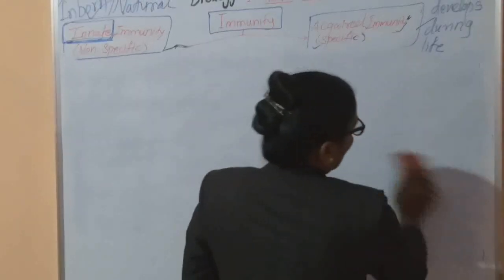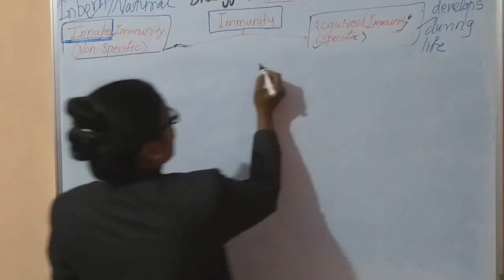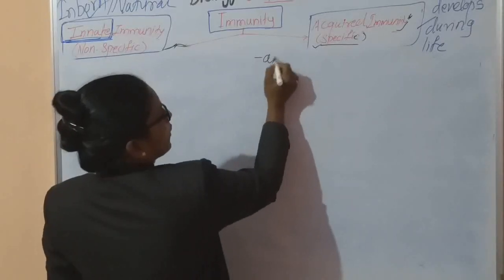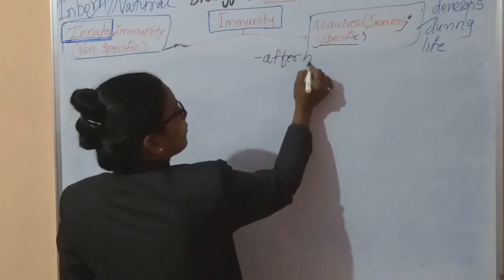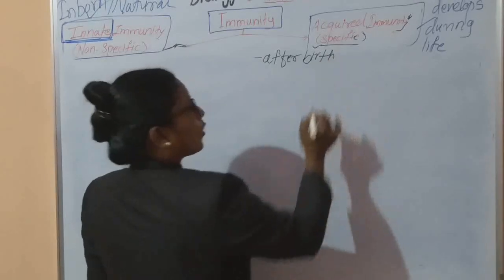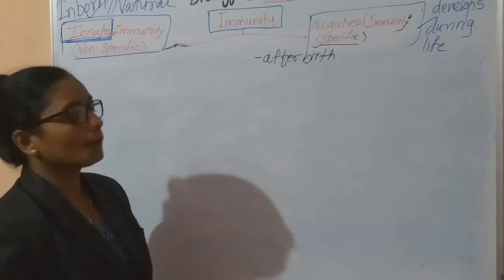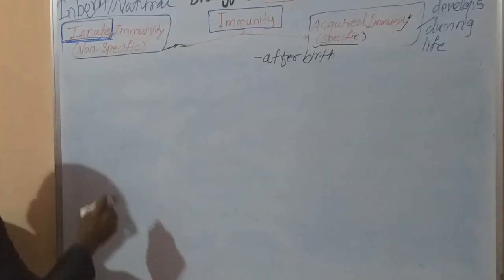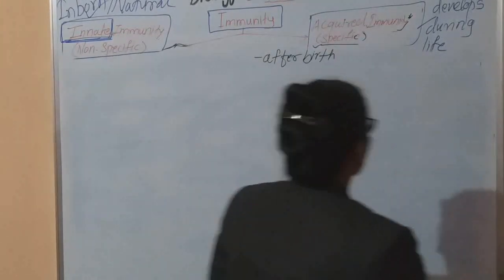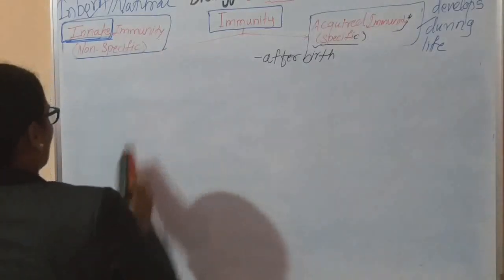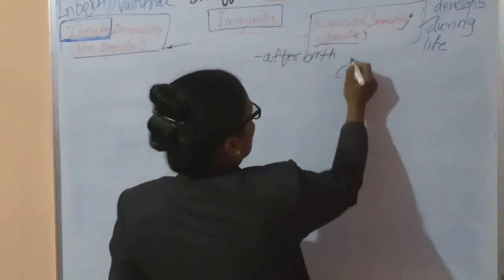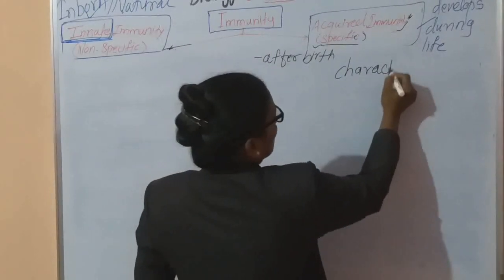This is a very important point: acquired immunity is specific and developed after birth, or it is also called adaptive immunity. This acquired immunity has certain basic characteristics. Here we can write the characteristics of acquired immunity.